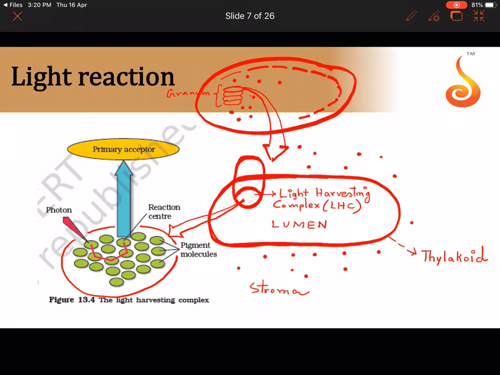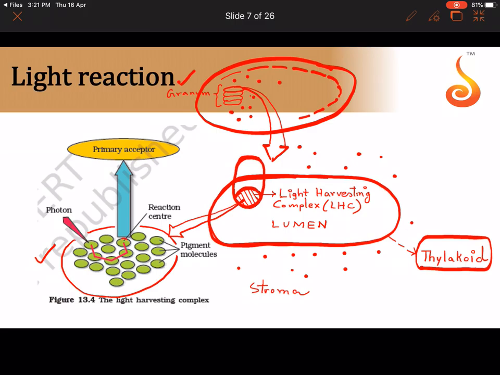What is present in the light harvesting complex? Until now you understood that the light harvesting complex is a very integral component of the membrane of the thylakoid. We first took the chloroplast, in that we took a stack called the granum, in that I took one single membranous disc. What is that single membranous disc called? It is called the thylakoid. In the membrane of the thylakoid, I told you that I have taken a complex. Let me shade this circular area. This shaded circular area is called the light harvesting complex, which is magnified over here.